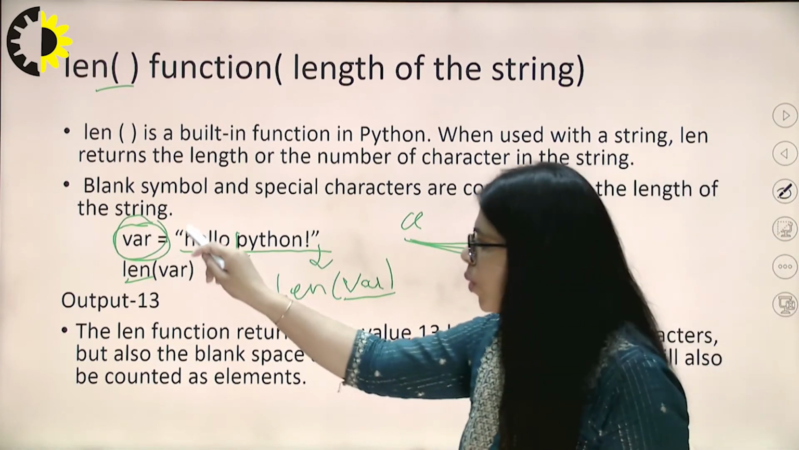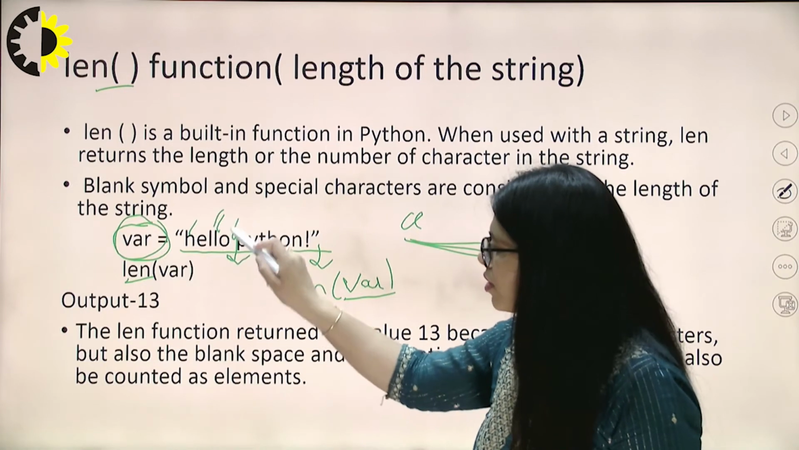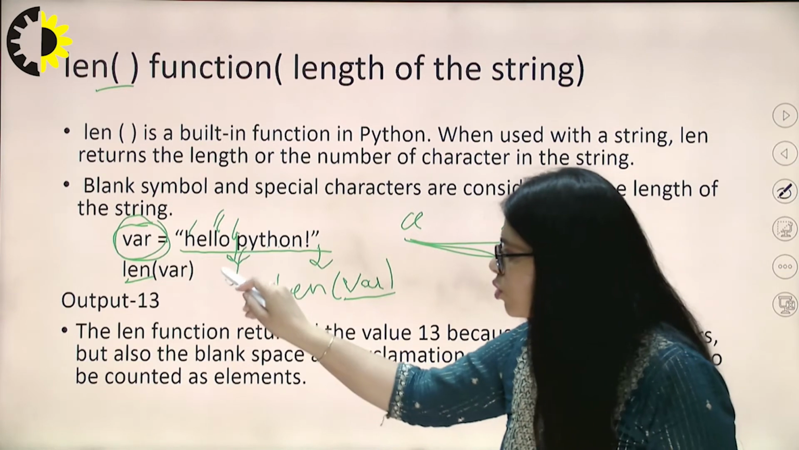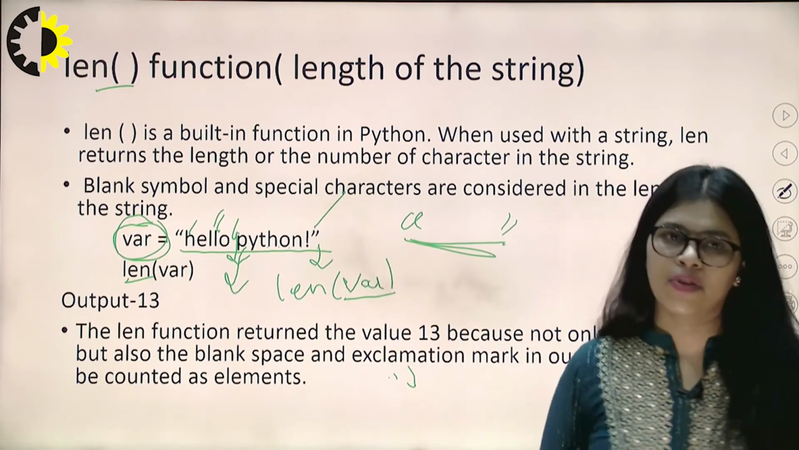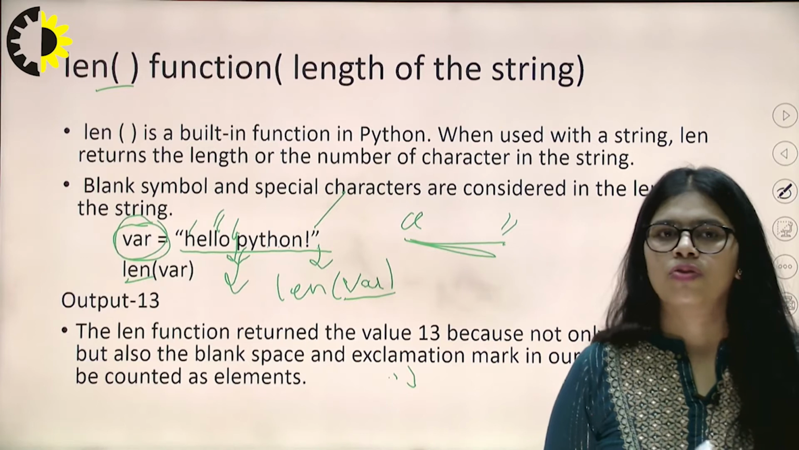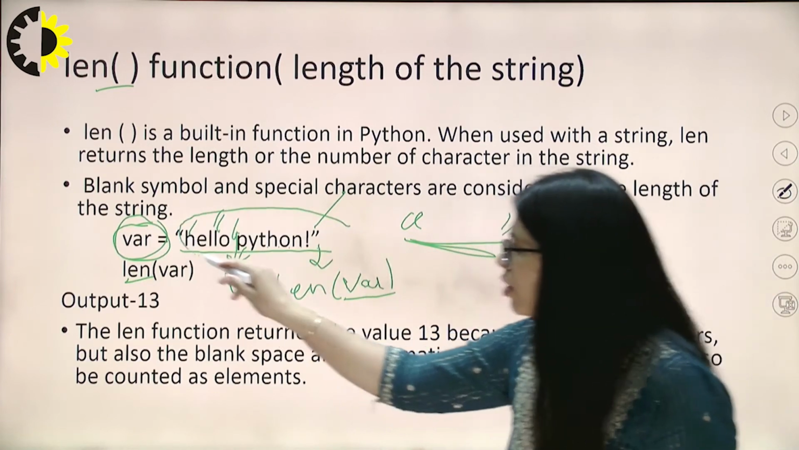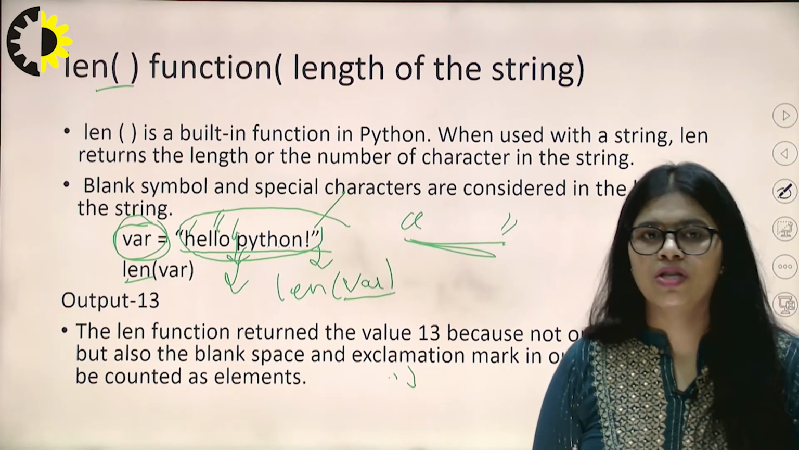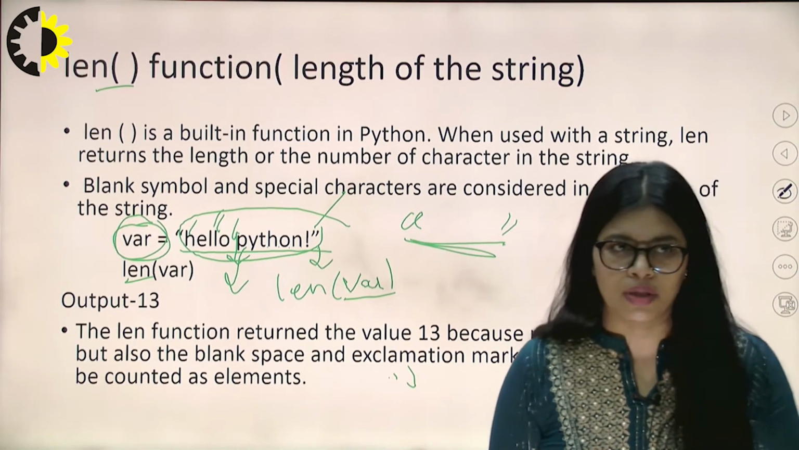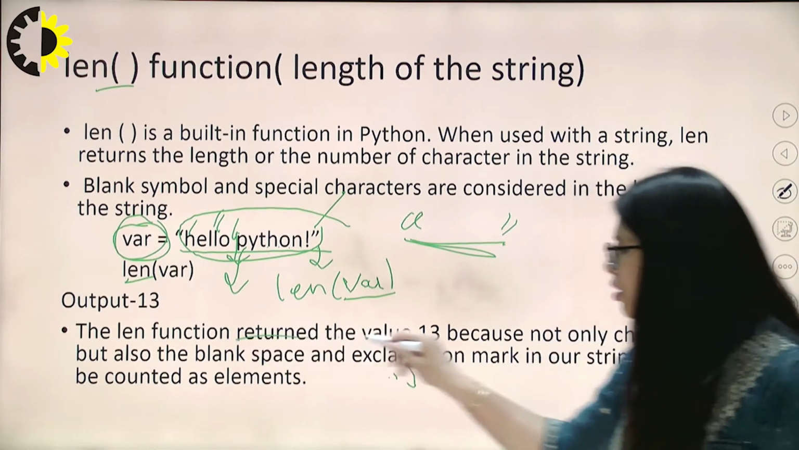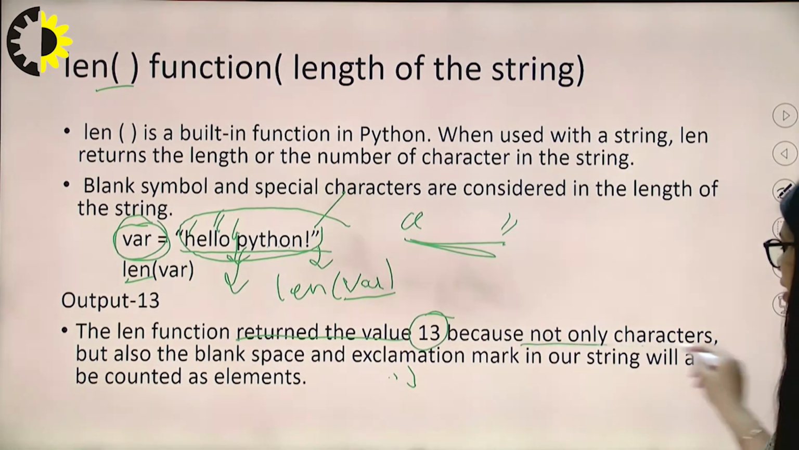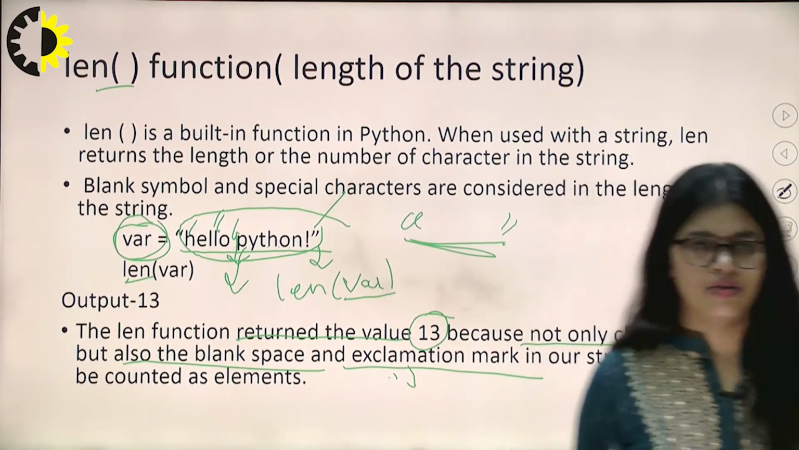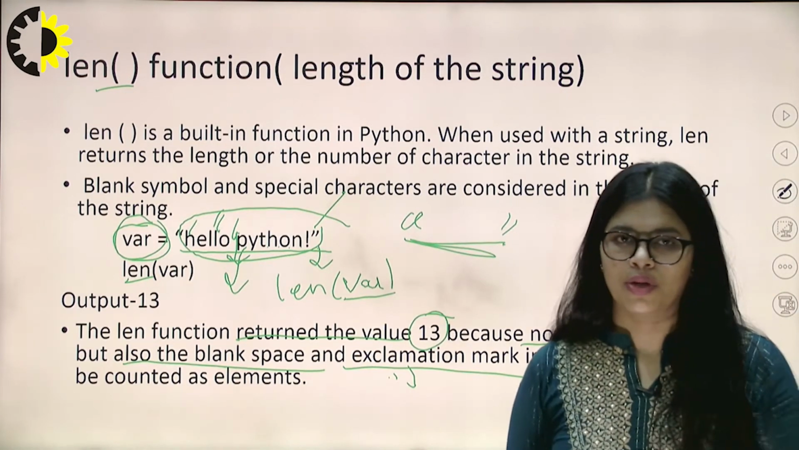It includes 1, 2, 3, 4, 5, 6, 7, 8, 9, 10, 11, 12, 13. Means space is also counted, and if a special character is given in the string, then the special character is also counted. So it will count everything which comes under inverted commas, each and every thing, and gives the length of the variable. Okay. The len function returns the value 13 because not only characters but also the blank space and exclamation mark in our string are counted, which I already told you.